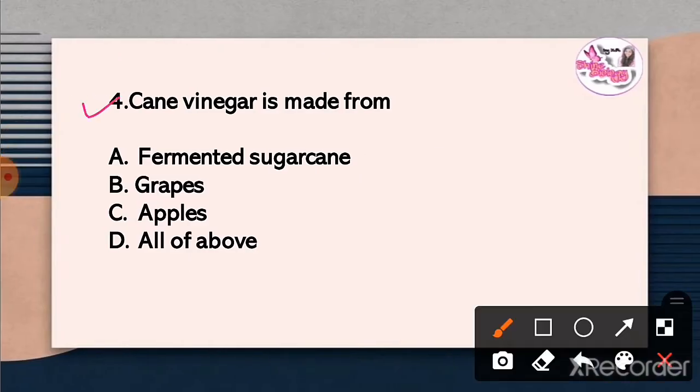Question 4. Cane vinegar is made from? The correct answer is option A. Fermented sugar cane.